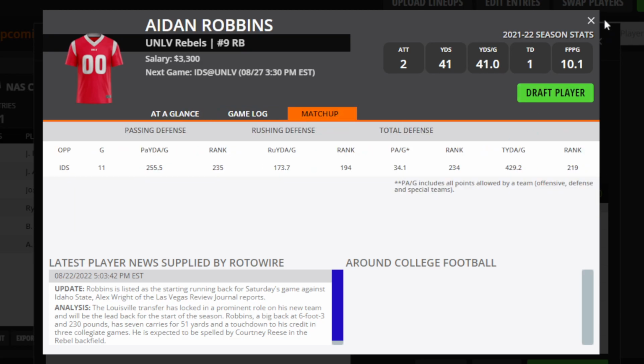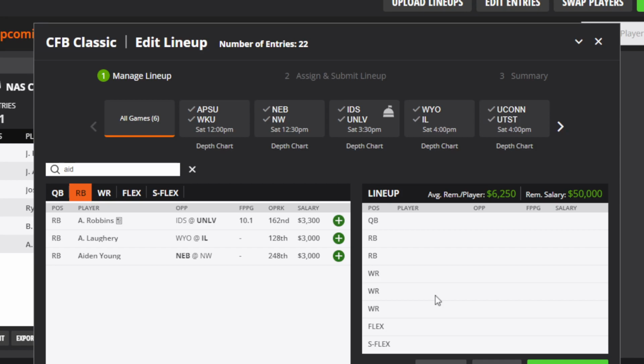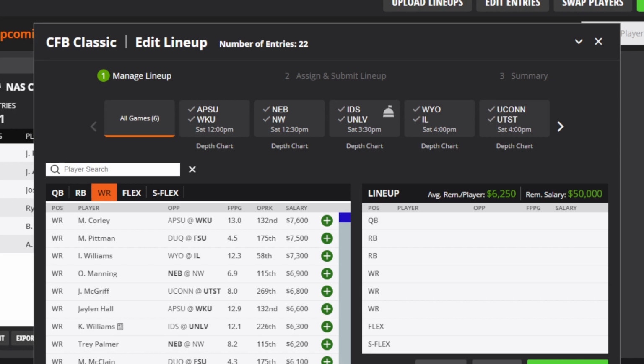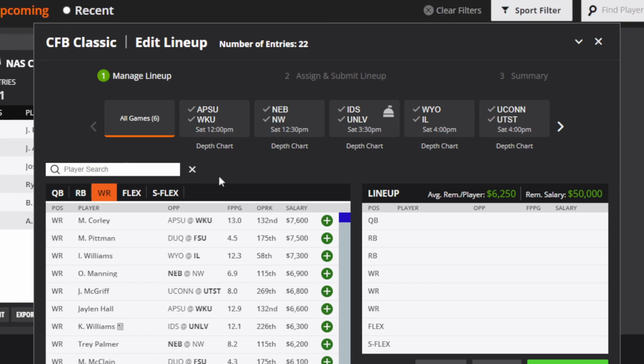And for his price point of $3,300, he's really going to give you a lot of ability to really get other guys in the lineup, especially the quarterbacks you want. He's really going to help you achieve that. So that's what I have at running back, and so, keep those guys in mind. I think Aiden Robbins is going to be the steal for UNLV. For his price point especially, he doesn't have to score a ton of points to really get you where you need to go. So that's what I have for that.